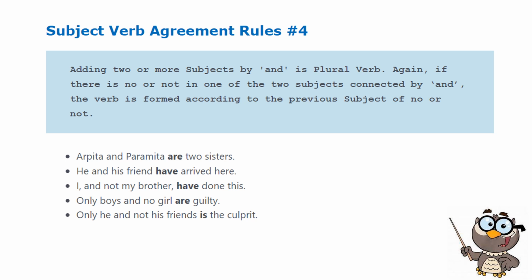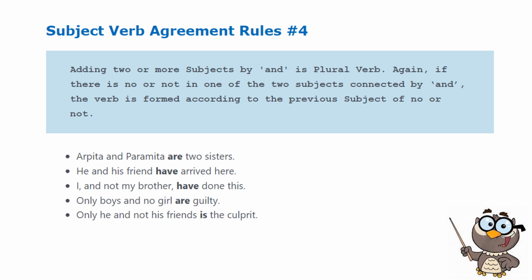I and not my brother have done this. So our subject in the third example is I, not my brother. We use have because I requires the plural form of the verb.